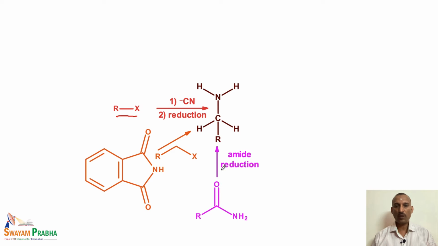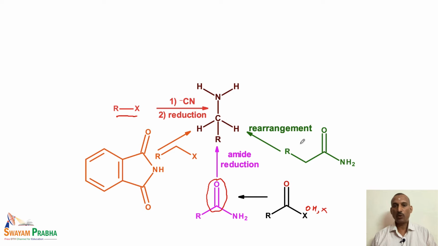We have another method where the carbonyl amide, that is carboxamide, can be reduced to the corresponding amino compounds. Here the carbonyl unit, that is the CO unit, is reduced to a CH2 unit, and the amide can be prepared from acid. The X can be either OH. If it is OH, it is a carboxylic acid. It can also be a halide, that means it is an acid chloride, or it can also be an acid anhydride. So the acid halide or acid anhydride can be converted to carboxamide, and from carboxamide we can do the reduction of the carbonyl group to get the corresponding amino compound.